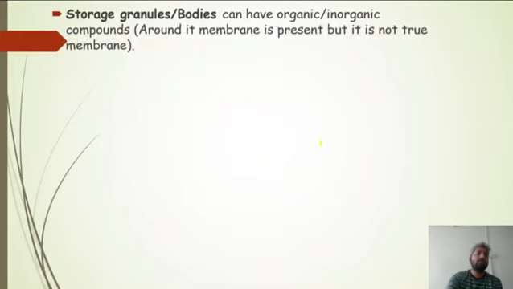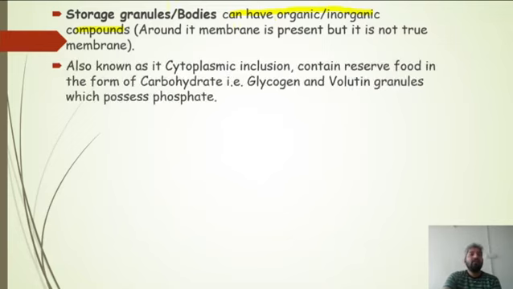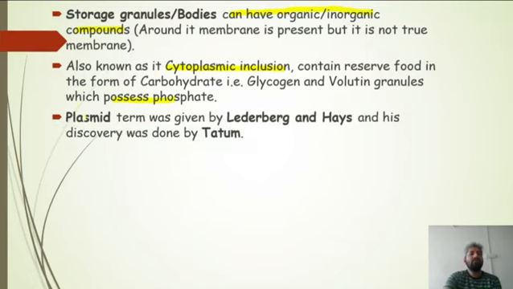Next, we talked about the storage bodies or the storage granules. Storage bodies can have organic and inorganic compounds. Around the storage bodies, a membrane is present, but the membrane is not a true membrane. It is not made up of the phospholipid bilayer and proteins. These storage granules are also known as cytoplasmic inclusions, and they contain the reserved food in the form of carbohydrate, that is glycogen. And volutin granules, these granules can be of further types, like volutin granules, they possess phosphates.